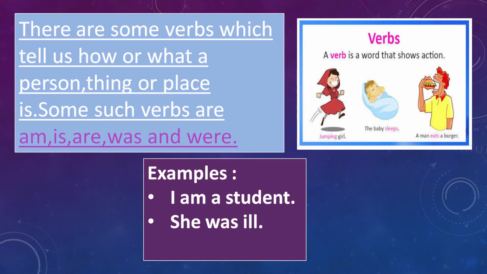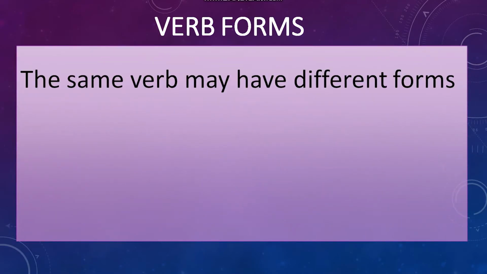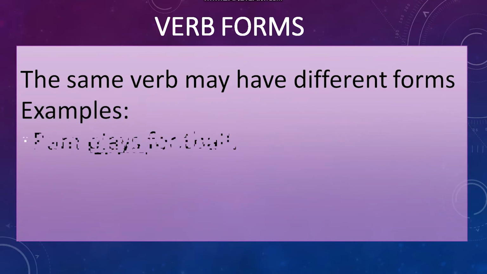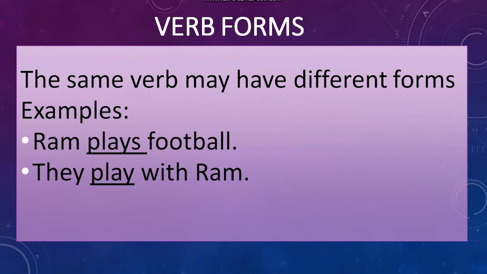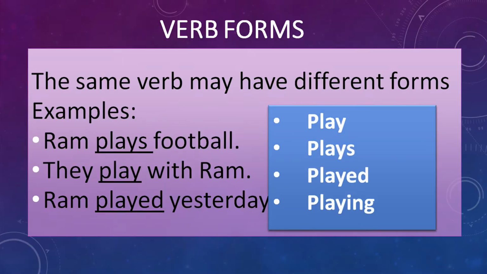Now, we are going to see some forms of verbs. The verb usually has different forms. For example, let us take the verb play. Ram plays football. They play with Ram. Ram played yesterday. So, the other forms of play are plays, played, playing.